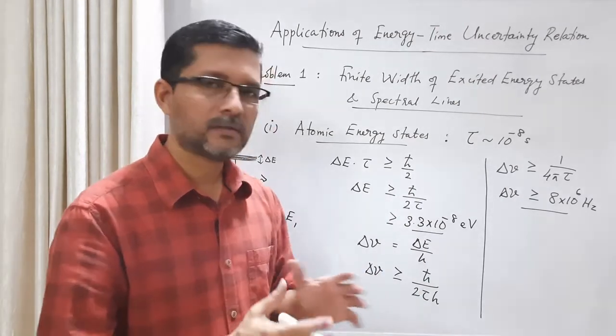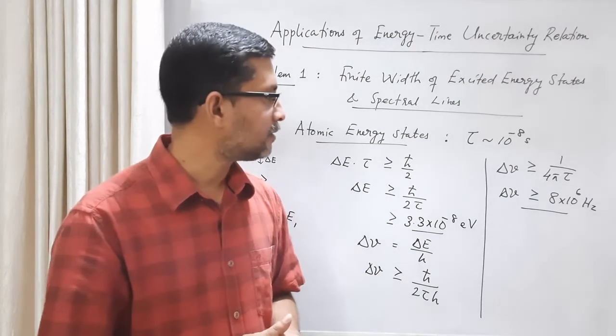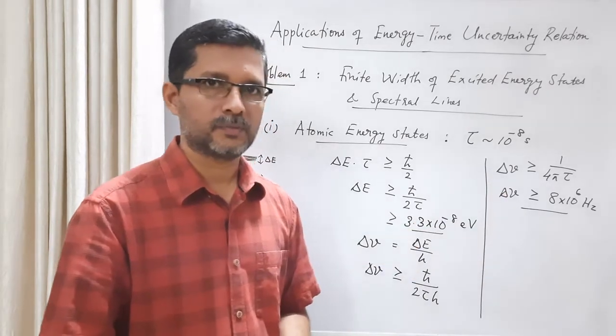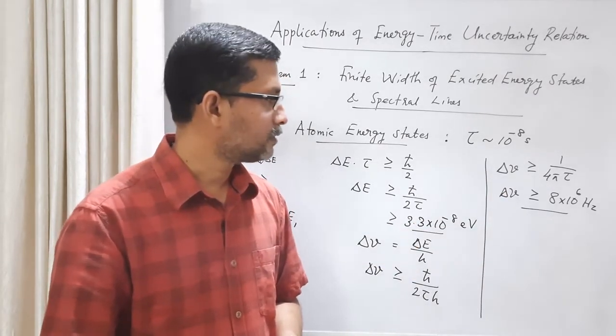So the frequency of these spectral lines will have a finite width of this much, 8 into 10 raised to 6 hertz.